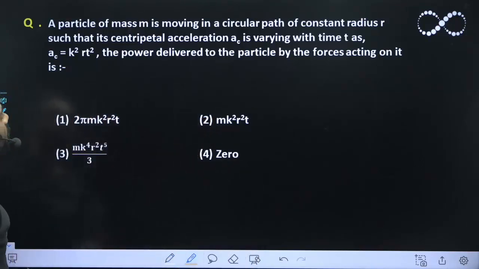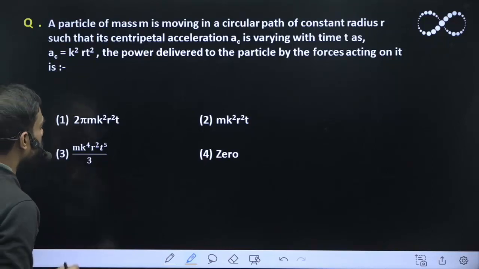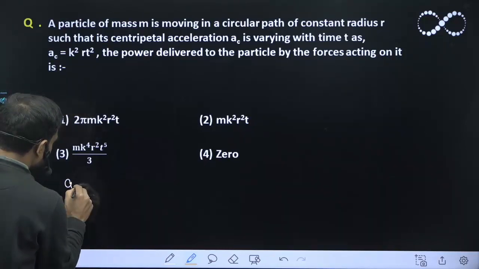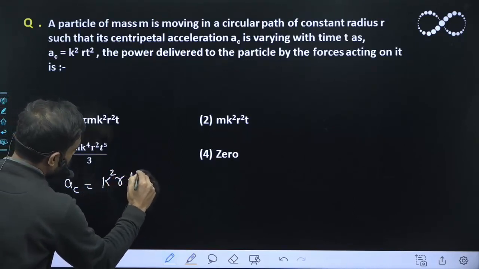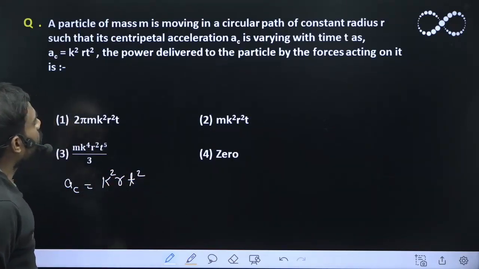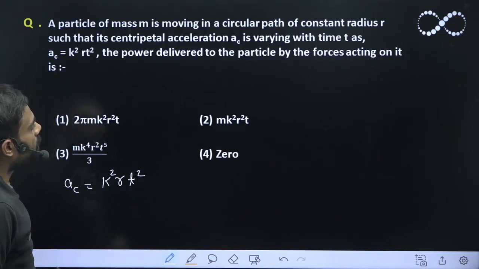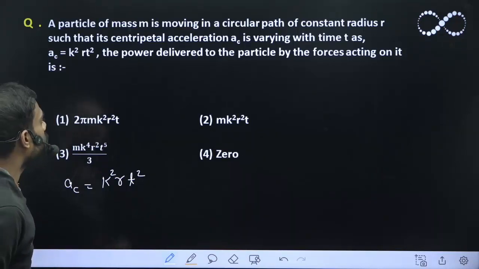A particle of mass m is moving in a circular path of constant radius r such that its centripetal acceleration ac is varying with time as ac = k² r t². It is asking for the power delivered to the particle by the forces acting on it. So all it is asking is the power.